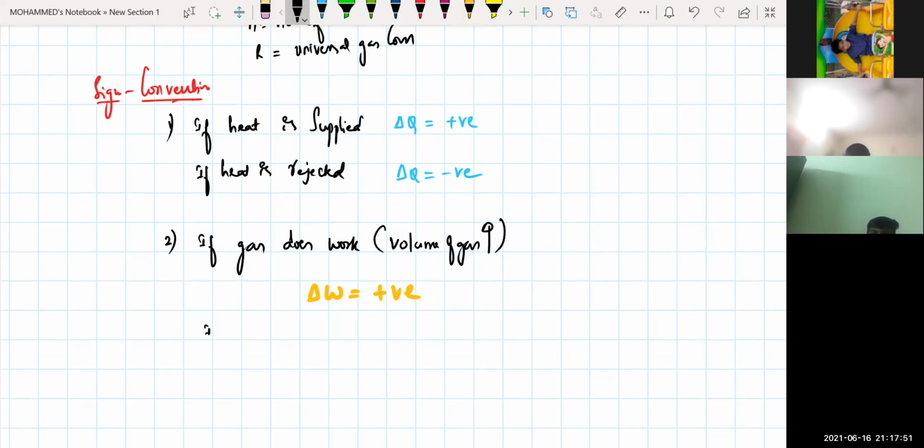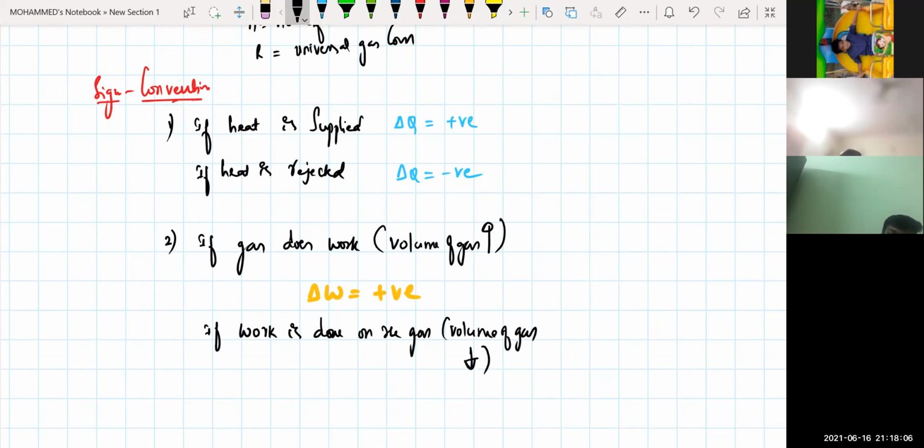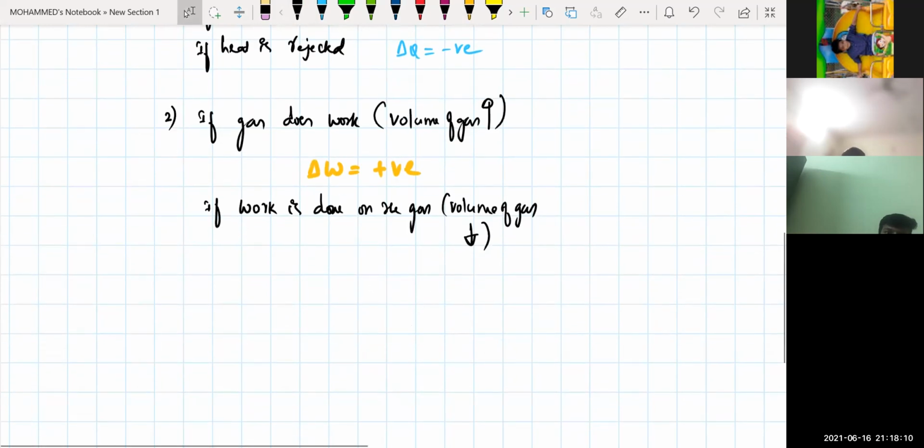In this one only, if work is done on the gas, that means the volume of gas decreases. If the volume of the gas is decreasing, then work done will be equal to how much, beta? Delta W here will be negative. Clear?